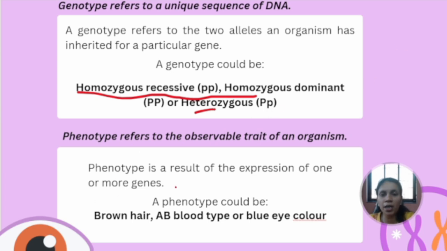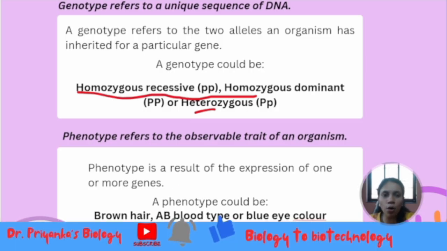Next is the phenotype. Phenotype is the observable characters, the characters that we can observe. They normally result from the expression of one or more genes. For example, we have brown hair color and eye color. These are some of the phenotypic characters. Then blood group, we have A, B, AB and O type. That is also a characteristic of a phenotype.